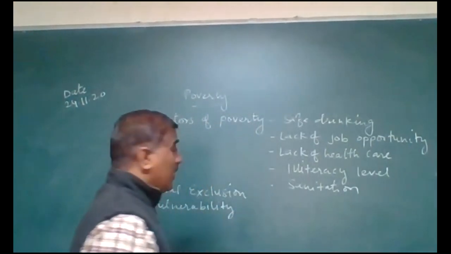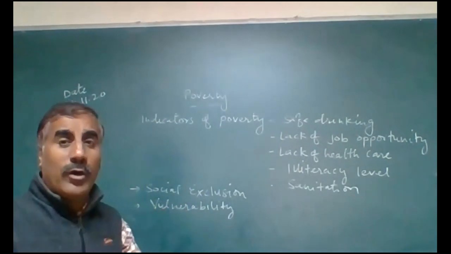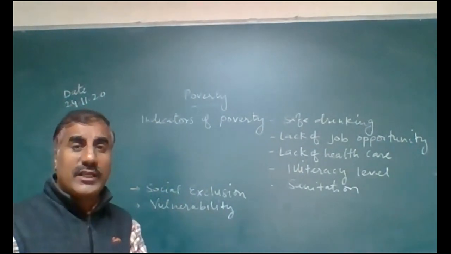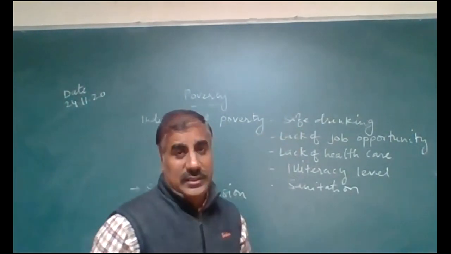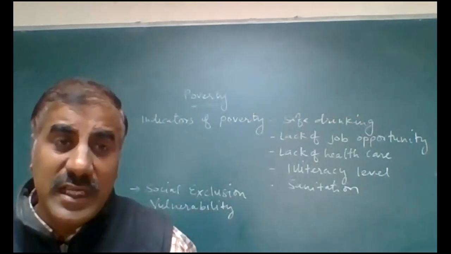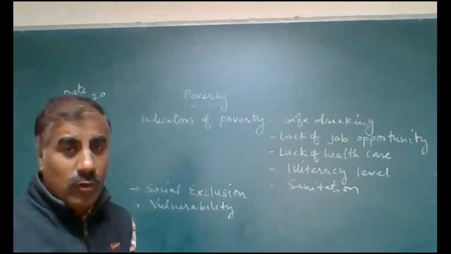Now we are going to indicators of poverty. What are the indicators of poverty? Which person can we say is poor? Okay. First, safe drinking water facility. Those people who are unable to arrange safe drinking water, such people we can consider poor.